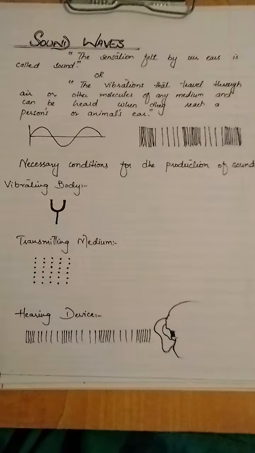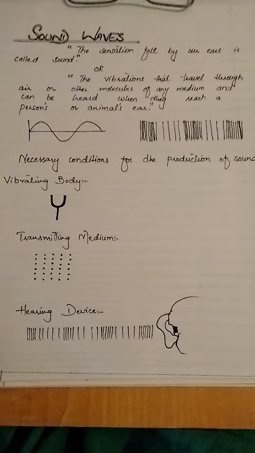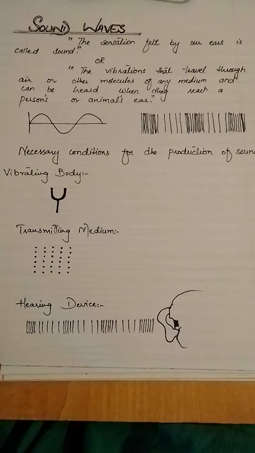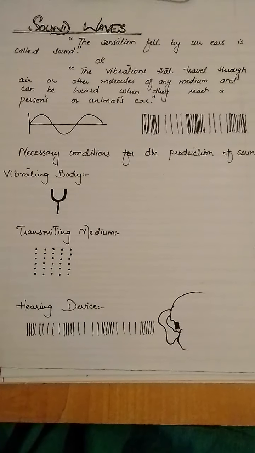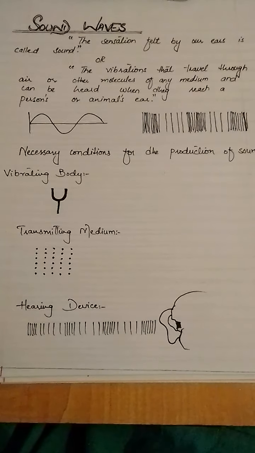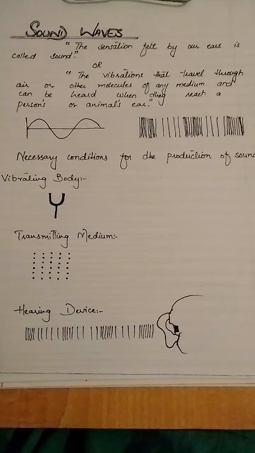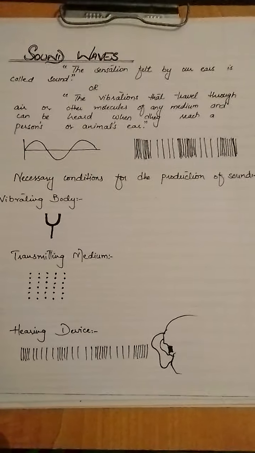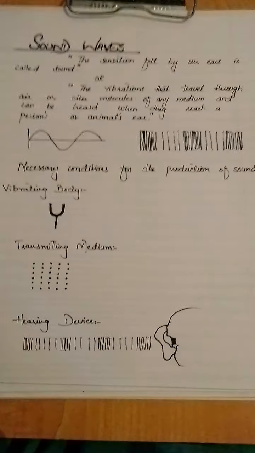So, the general definition of sound waves is, we know that the sensation felt by our ears is called sound. This is the general definition of sound in daily life. But to be more precise, scientifically speaking, the vibrations that travel through air or any other molecules of any medium and can be heard when they reach a person's or animal's ear is called sound. Sound is basically nothing but the disturbance due to energy in a certain medium.